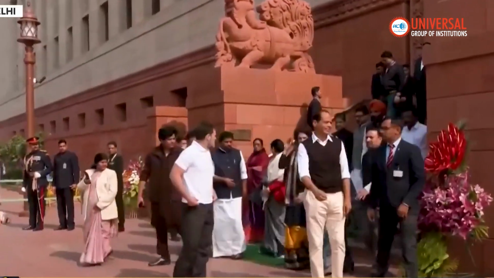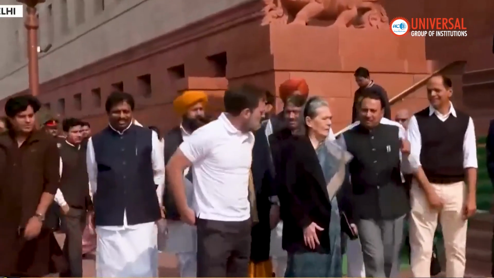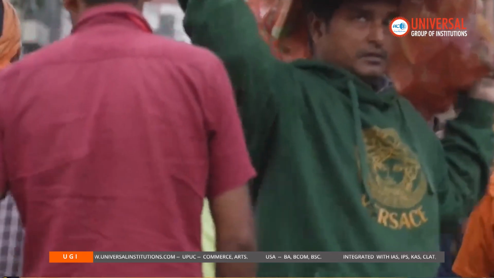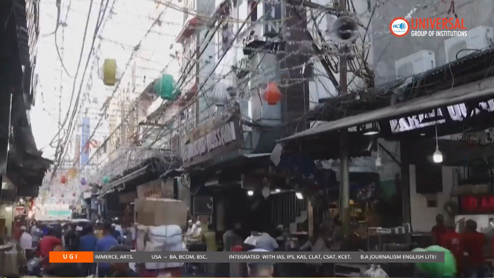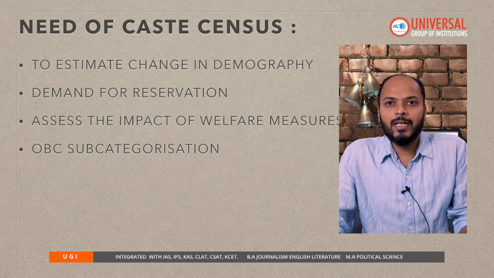Let us try to understand the census. It is a subject of the Union List under Schedule 7 of the Constitution, meaning the census can only be done by the central government, not by state governments. But states, in the name of surveys, are trying to collect caste data because the central government was hesitant till now. Now the central government itself has announced that the next census of India will be a caste census.